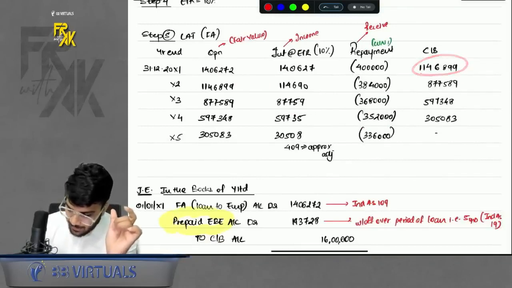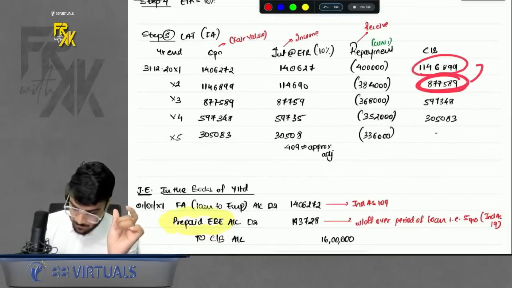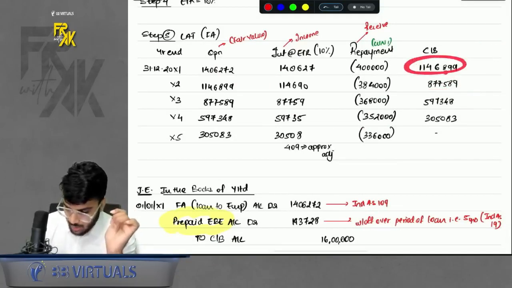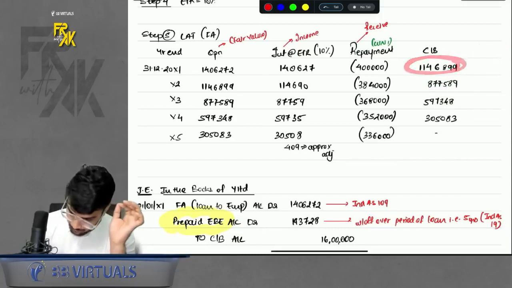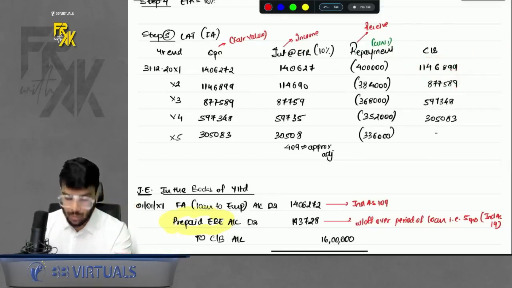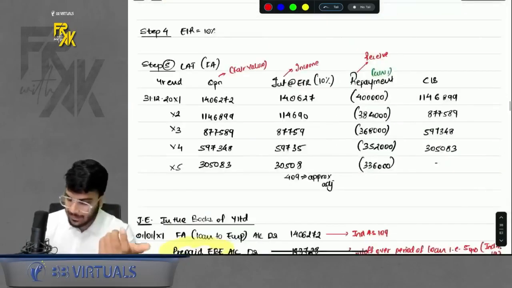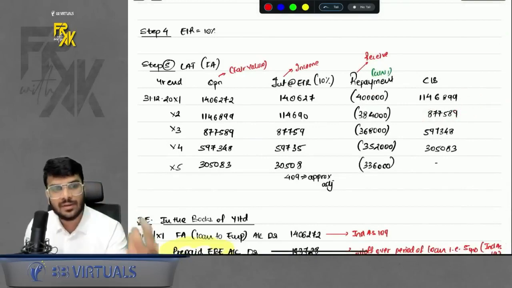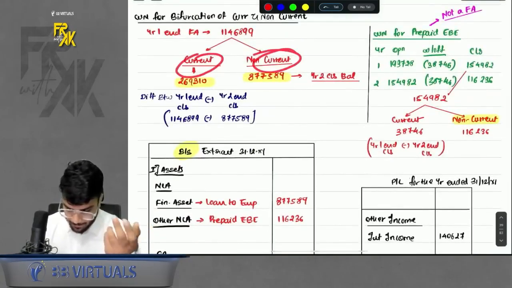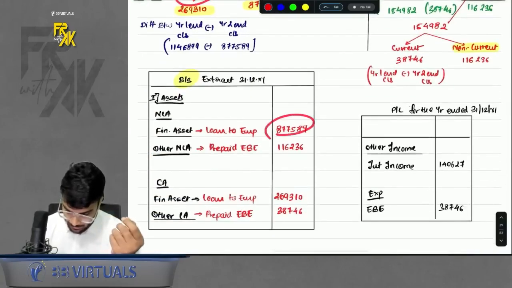Whatever the difference between year 1 closing and year 2 closing will be the current amount. So for example, let's say this was the total amount. Out of this total amount, the difference between year 1 and year 2 will be current amount and the balancing figure will be non-current amount. So also you can remember like this, whatever is the immediate next year's closing balance, that is the non-current amount, difference is current amount. Any way you can take, right? So I have also given the calculation here, right? So you will bifurcate between current and non-current.